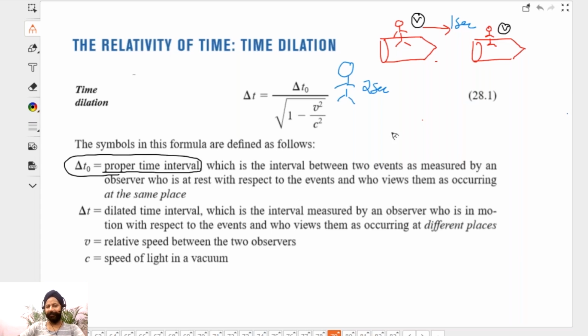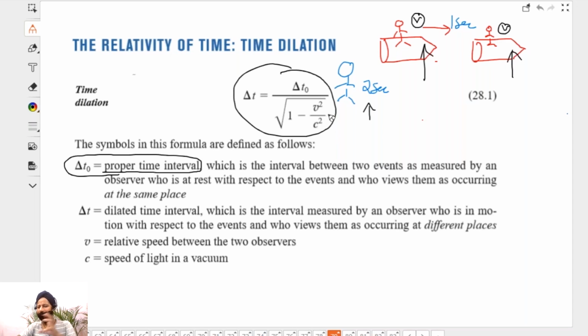Now, dilated time. This person looks at event one happening here, event two happening here, at two different places. He will see the dilated time. Dilated time means slowed down time. He will see the dilated time given by this expression. So you have to plug in the velocity of the spacecraft here and the speed of light.